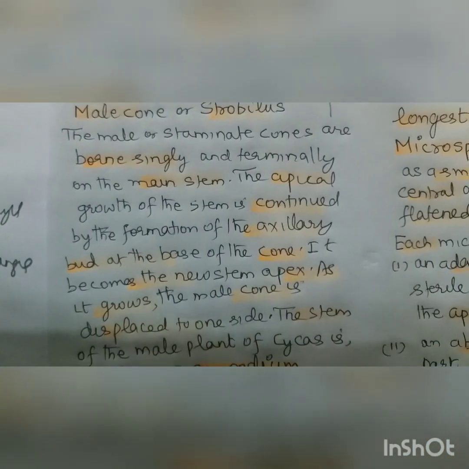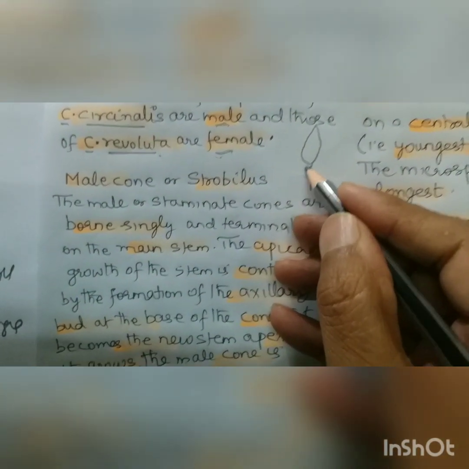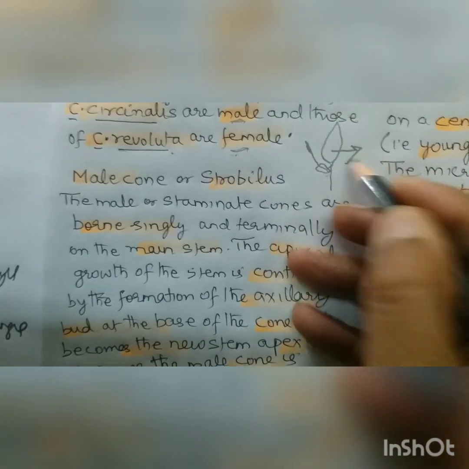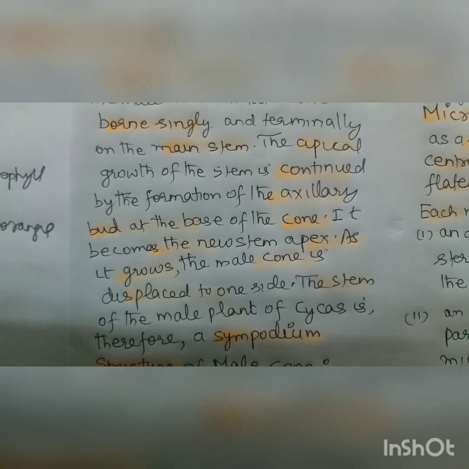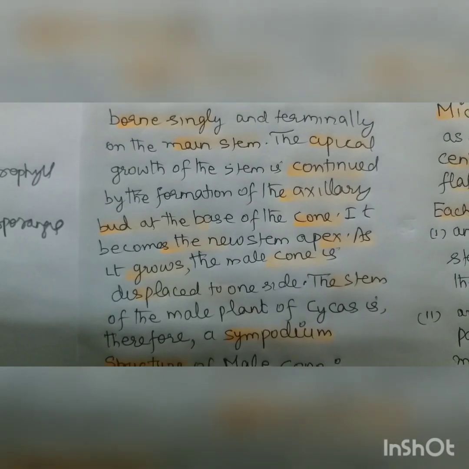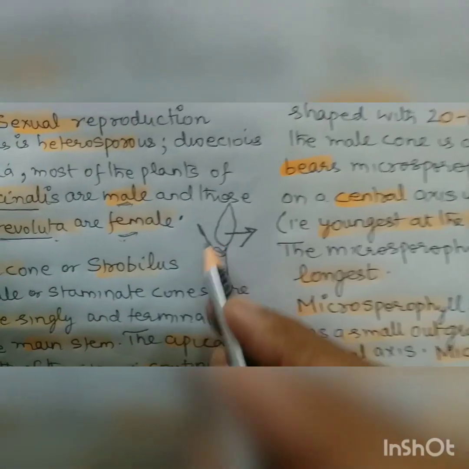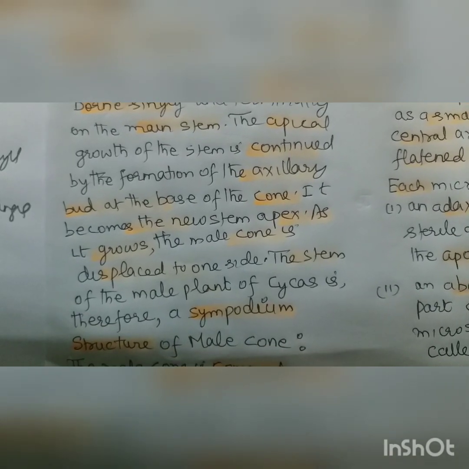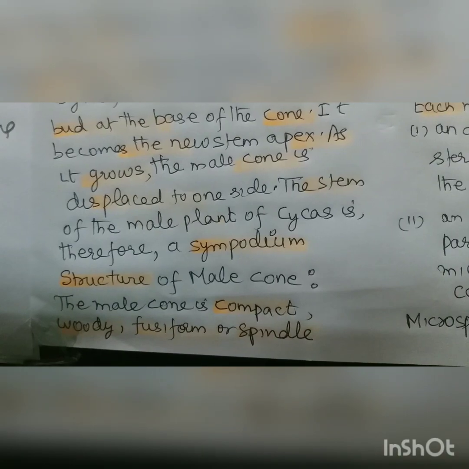The apical growth of the stem is continued by the formation of an axillary bud at the base. The axillary bud will form, and apical growth will continue and push this to this side, right? It becomes the new stem apex. As it grows, the male cone is displaced. I just told you, displaced towards one side. The stem of the male plant of Cycas is therefore a sympodium.